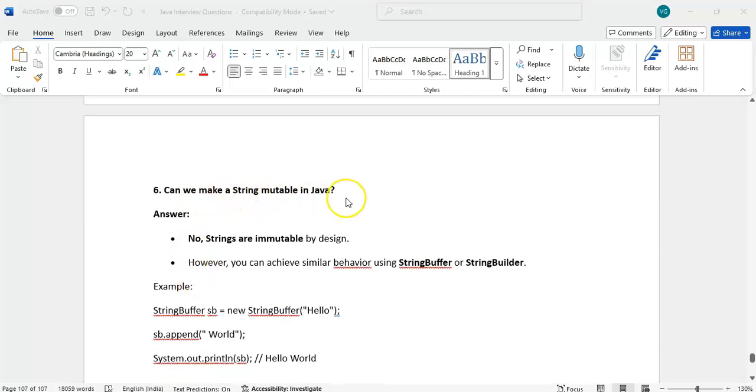Can we make a string mutable? No. Strings are immutable by design. Right. Strings are designed as immutable. We cannot make it mutable. However, we can achieve similar behavior using StringBuffer and StringBuilder because these two are mutable.